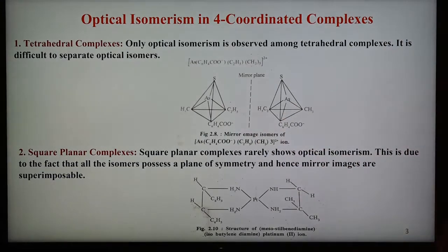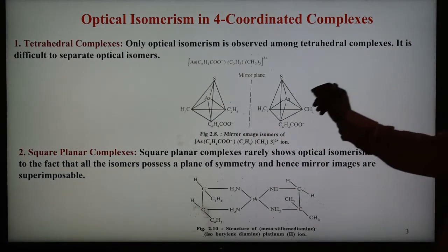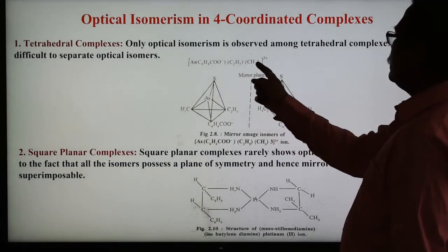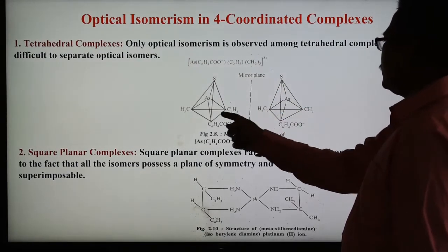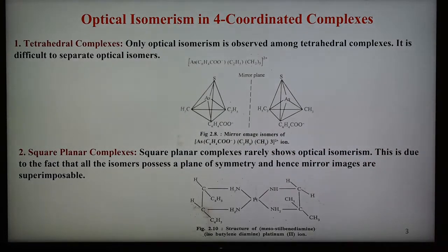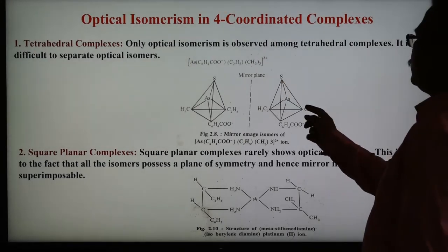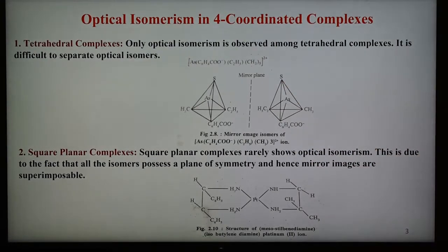These are non-superimposable. And here this is the complex showing these are the mirror images, and show the image of isomers, and they are non-superimposable. And this is the example having tetrahedral geometry, or tetrahedral complexes. They show mirror images of each and show this isomerism.